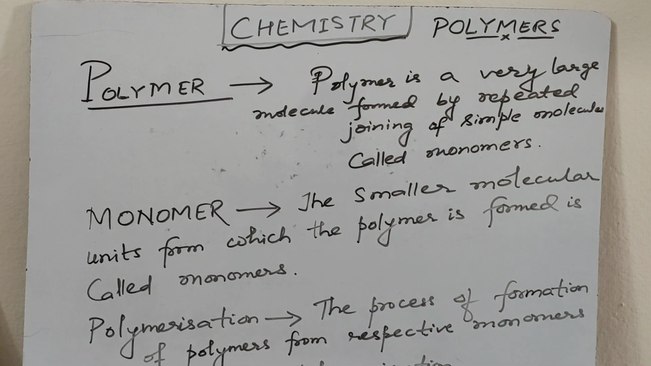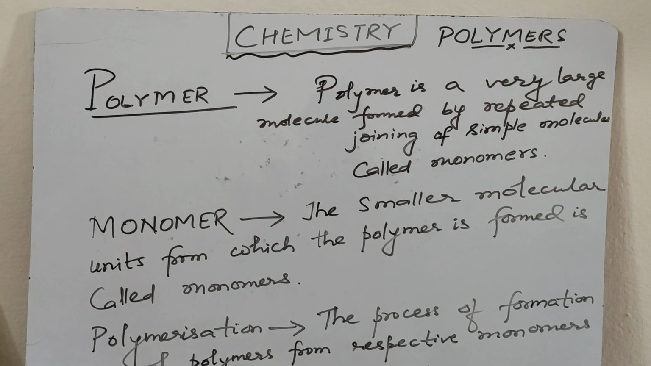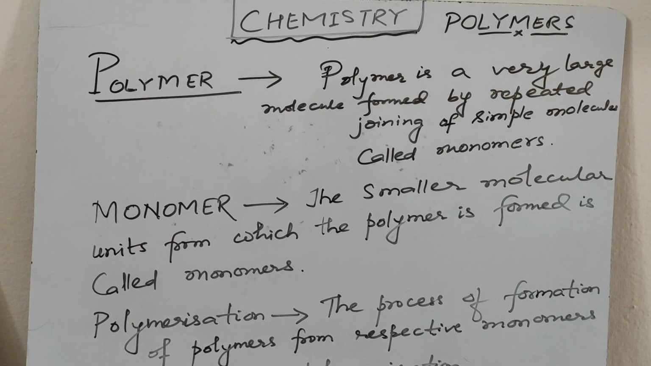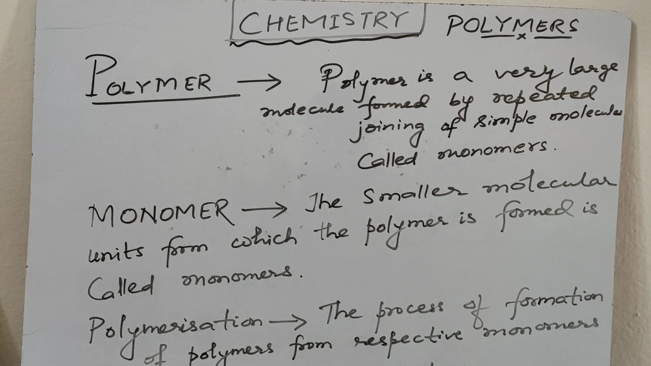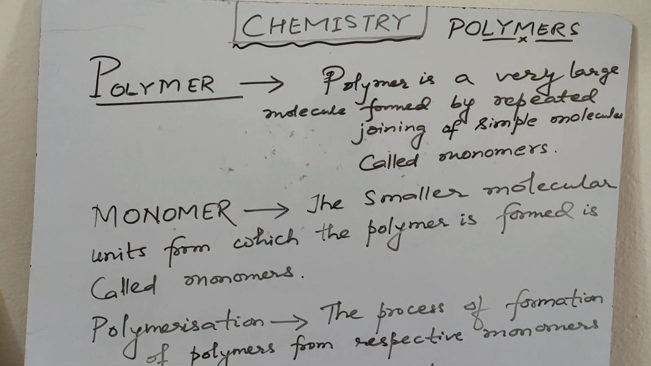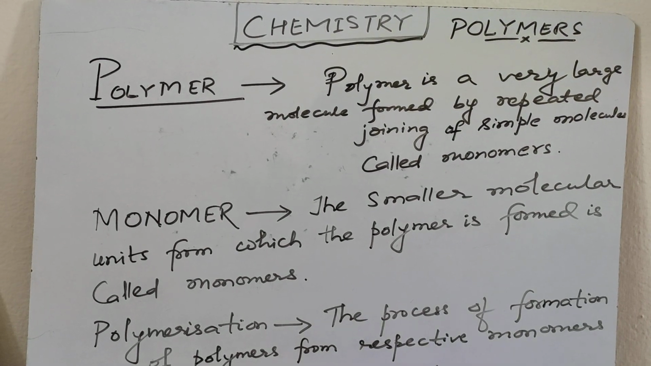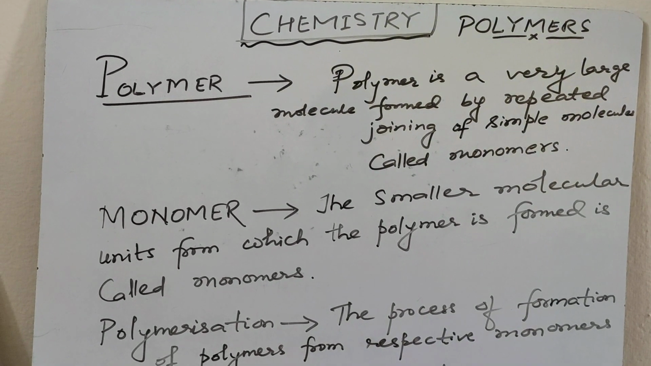So today I'm going to start polymers. Polymer comes from the word poly plus mer. Poly means many, mer means units. So polymer means having many units. So polymer is a very large molecule formed by repeated joining of simple molecules called monomers.